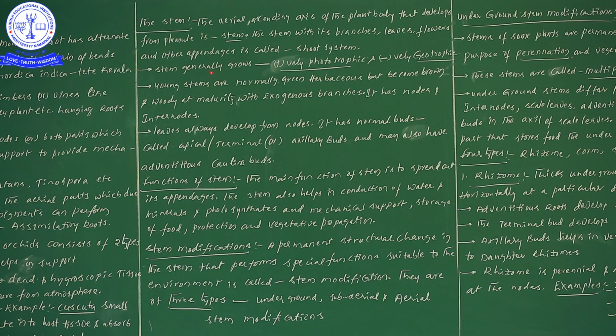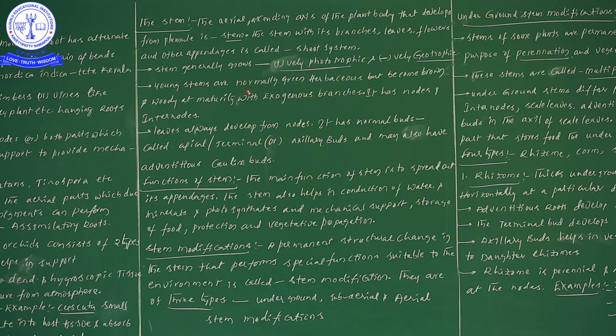What is the importance of this system? This particular stem generally grows positively phototropic and negatively geotropic. Whereas roots are positively geotropic and negatively phototropic, the stem definitely grows positively phototropic and negatively geotropic.